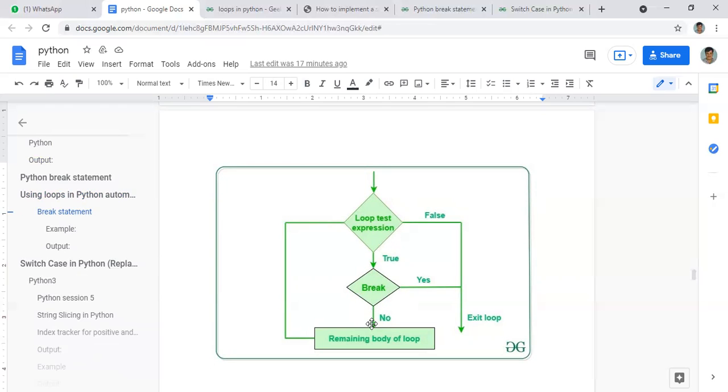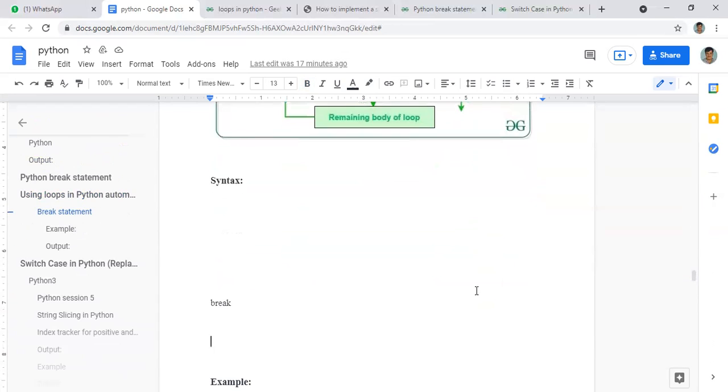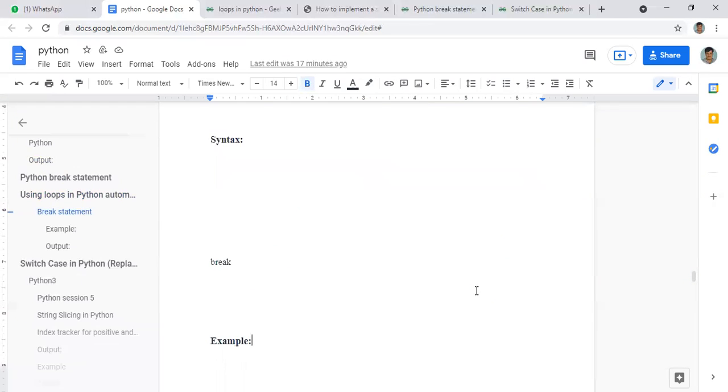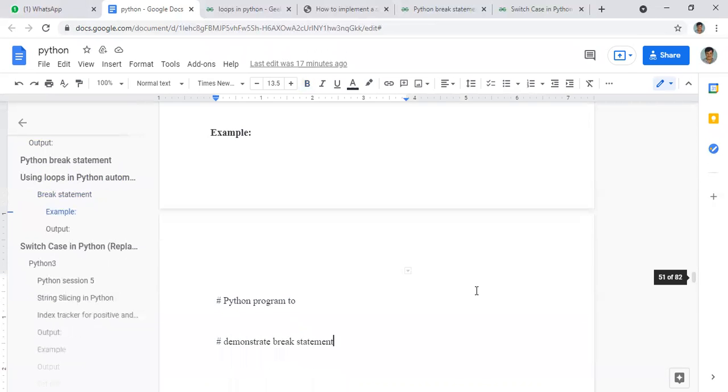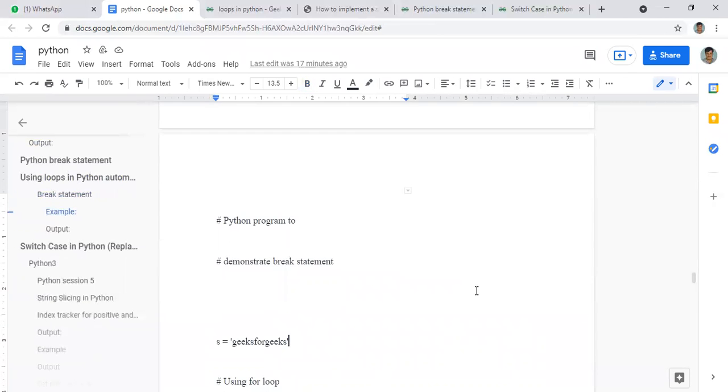Then what will happen, this is how it operates. First the condition is checked, and if it is false, it will exit the loop. If it is true, then the statement execution will be broken. Then the remaining body of the loop will be there, and that will again continue like this. I hope this is understood. Now the syntax is just this term break. We can study this with an example, it will become more clear.